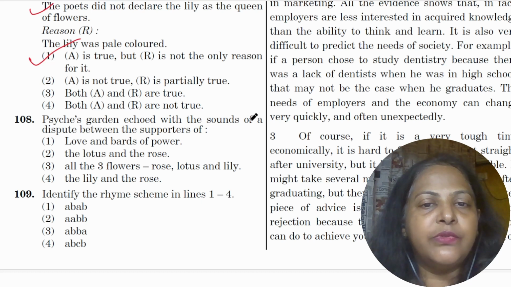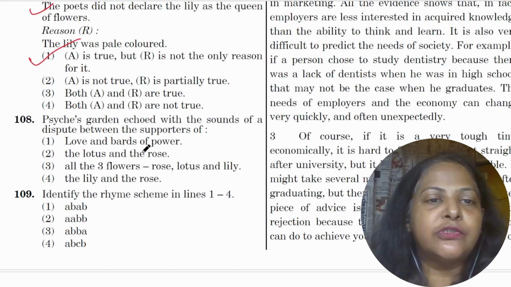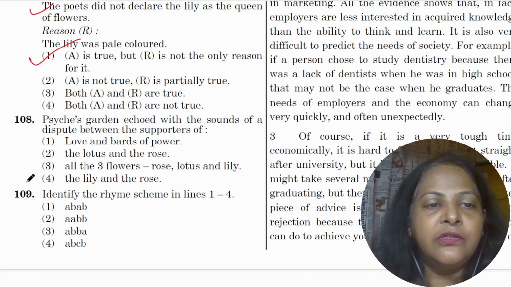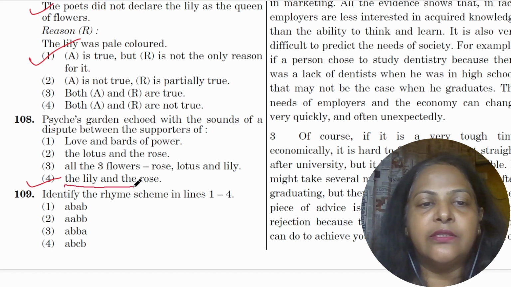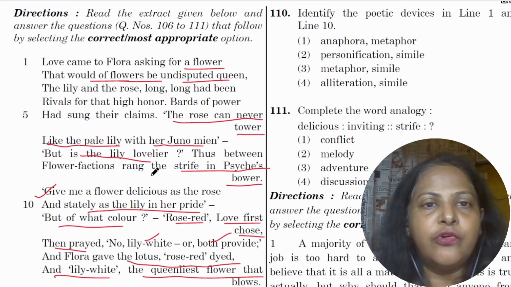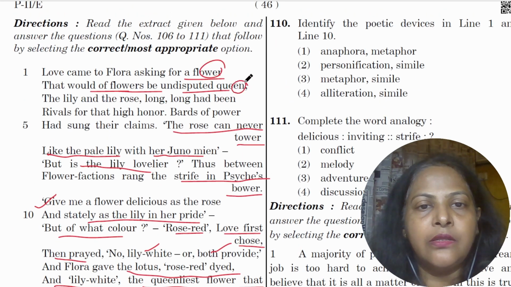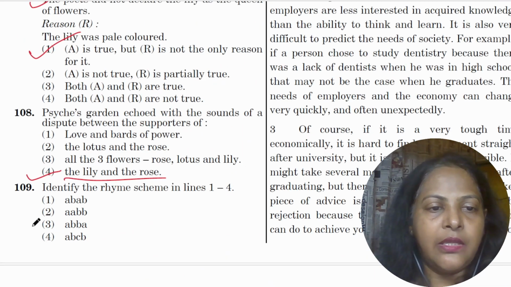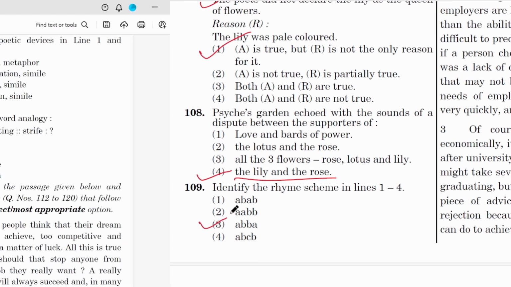Psyche's garden echoed with the sounds of a dispute between the supporters of the rose and the lily, and the rose, they started fighting. Identify the rhyme scheme in lines 1 to 4. Flower, queen, been, power. So A, B, B, A. Here it is, option number 3.